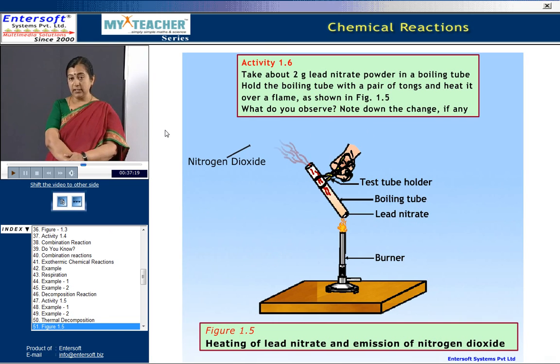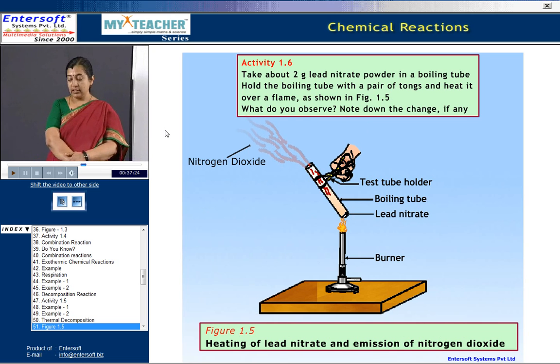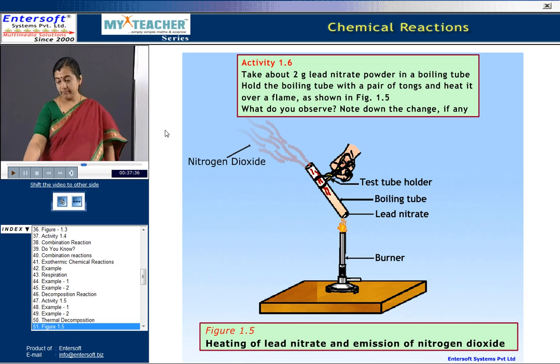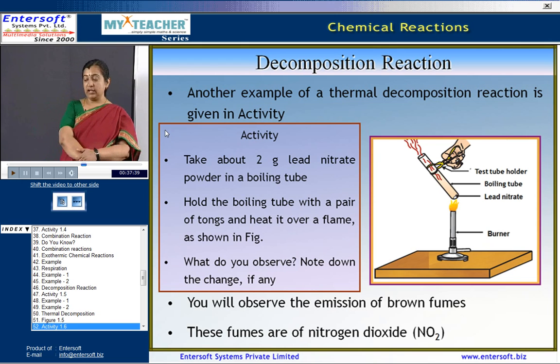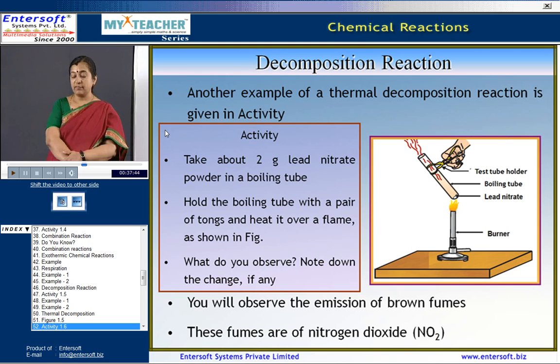Here is an example, you can look at the slide. Heating of lead nitrate gives out nitrogen dioxide. When limestone is heated, it gives rise to quicklime plus carbon dioxide gas. Another example of a thermal decomposition reaction: take about 2 grams of lead nitrate powder in a boiling tube, hold the boiling tube with a pair of tongs and slowly heat it over the flame of the Bunsen burner.